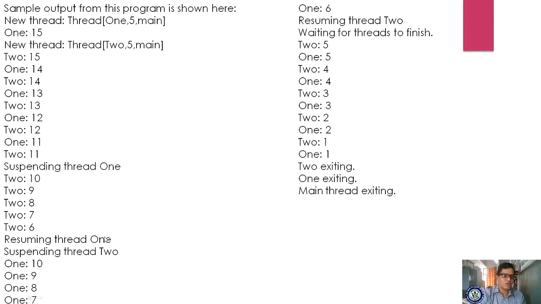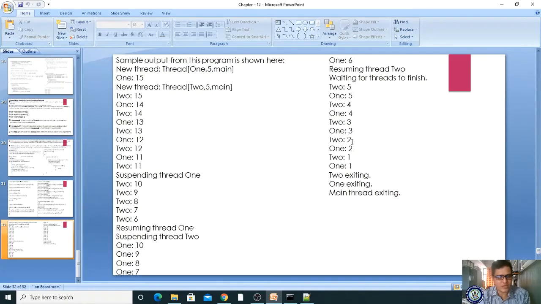When you are resuming thread 1 and suspending thread 2, now thread 1 will start and thread 2 is in waiting state. And when you are resuming thread 2 and waiting for the threads to finish, both threads get ready to complete the task. Okay, let us see practically.